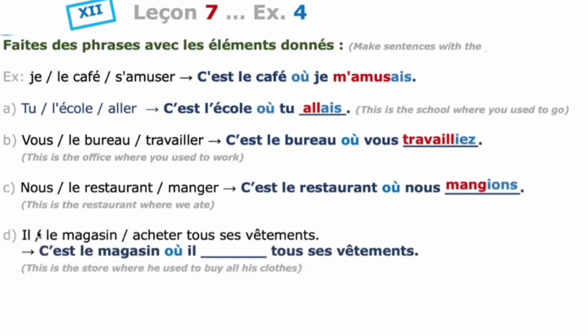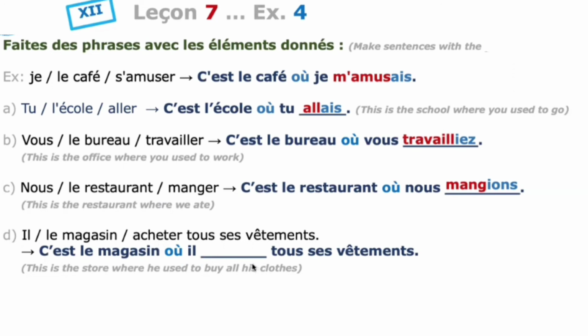Fourth one: Il, le magasin, acheter. He, the shop, to buy all his clothes. C'est le magasin où il achetait tous ses vêtements. C'est is the expression, le magasin is the noun, and then we use the relative pronoun où. After that, the subject pronoun il, and acheter is the verb.